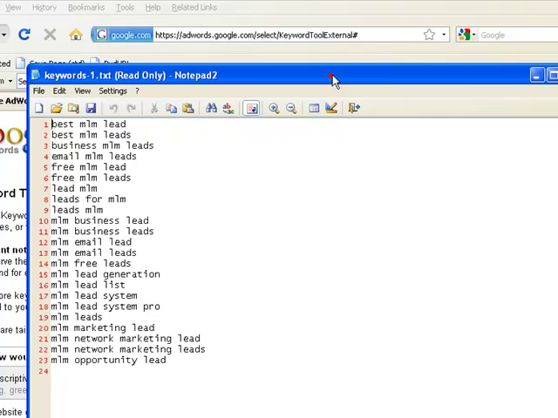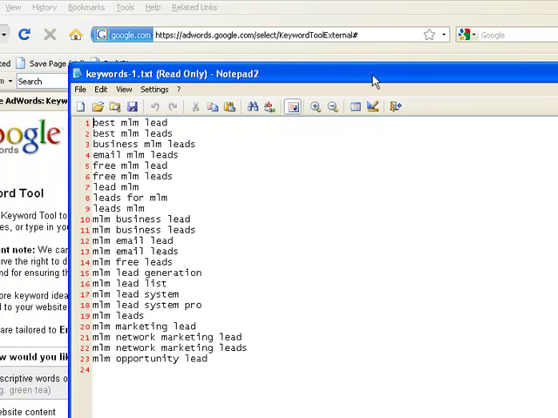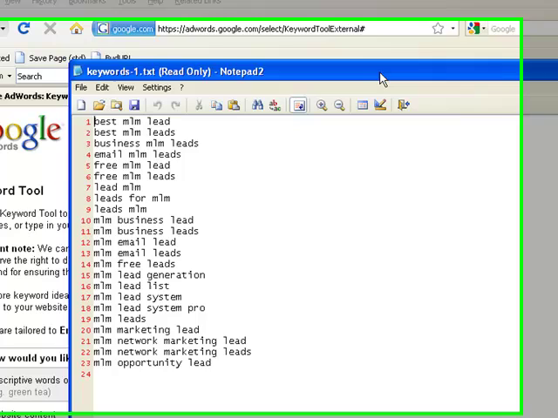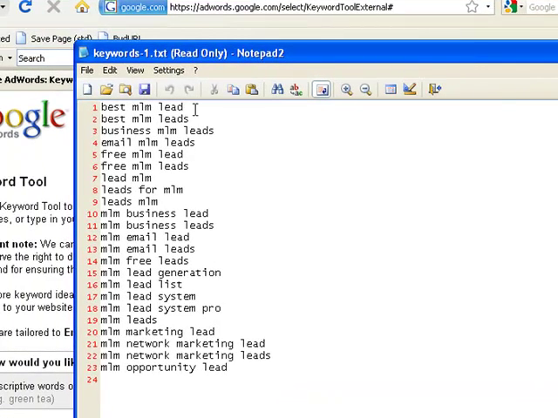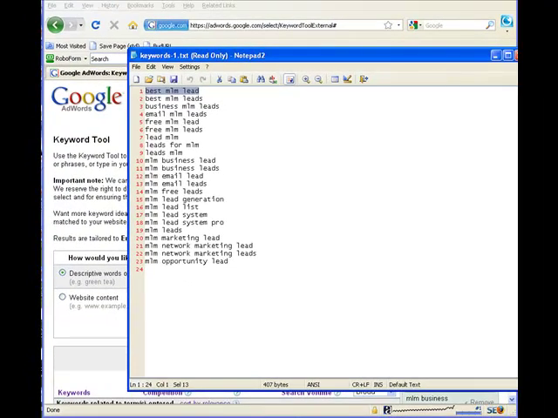And look at that, that's going to put it in a nice little list for us. And typically I would have a whole lot more keywords in here, but we're just going to go ahead and work with these right now. And we're going to highlight the first one. What this list is, guys, remember these are searched for at least 1,000 times a month. Now the second thing we want to check is how competitive they are.